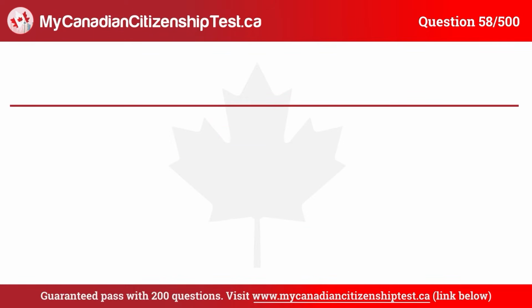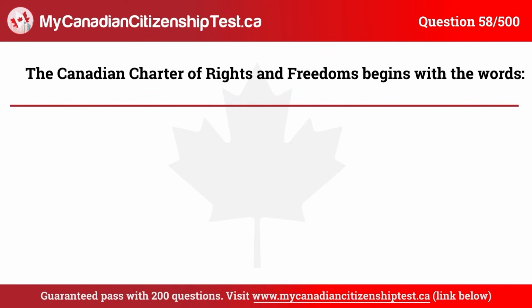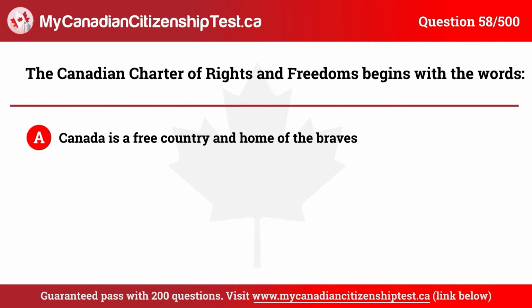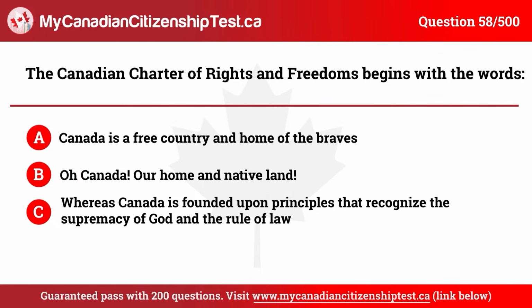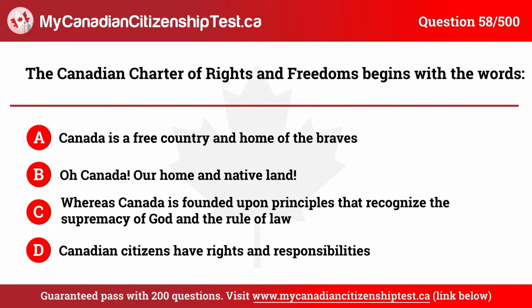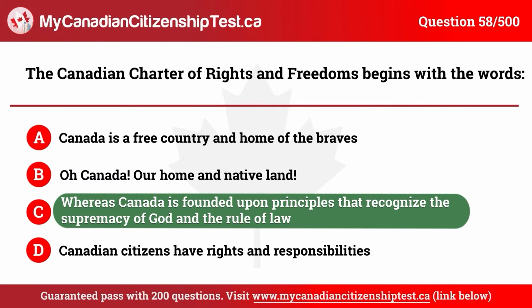Question 58. The Canadian Charter of Rights and Freedoms begins with the words: A. Canada is a free country and home of the braves. B. O Canada, our home and native land. C. Whereas Canada is founded upon principles that recognize the supremacy of God and the rule of law. D. Canadian citizens have rights and responsibilities. The correct answer is C. Whereas Canada is founded upon principles that recognize the supremacy of God and the rule of law.